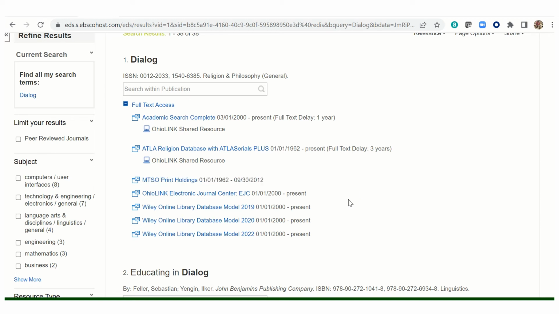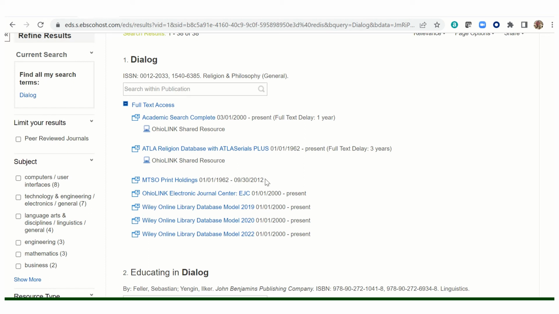You'll also notice the dates covered for each of the Journal Finder listings, and whether there is a delay in the publisher providing full text to the database, such as Academic Search Complete. There is only full text available in this date range up to a year ago.